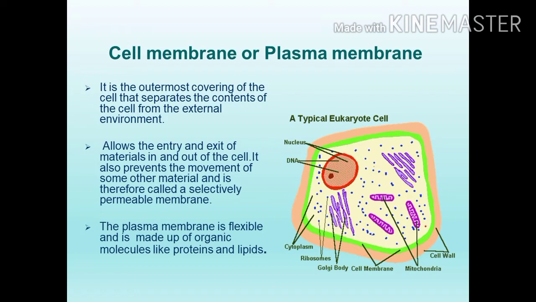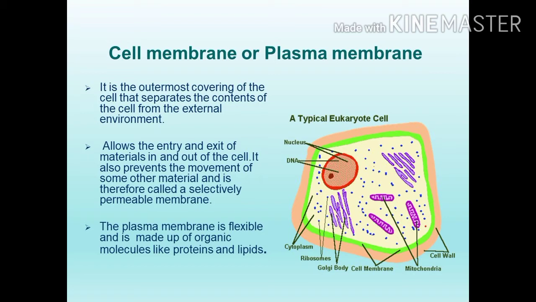Here, the plasma membrane is the outermost covering of the cell that separates the content of the cell from the external environment, and it allows the entry and exit of materials in and out of the cell. It also prevents the movement of some other materials and is therefore called a selectively permeable membrane.